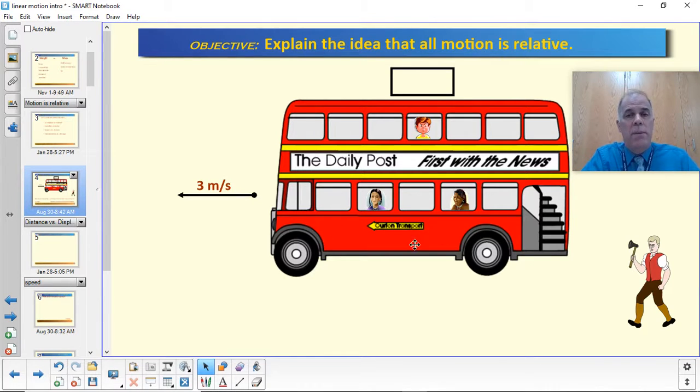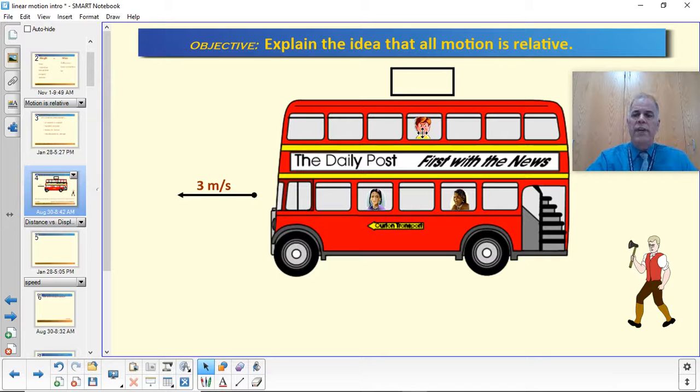Whereas when they're sitting in the bus, their frame of reference is the bus itself, and the seats are not moving. They're bolted to the floor, and the passengers are sitting in the seats, so they're not moving relative to the seats. So when this passenger looks at that passenger, she says, nope, she's not moving because she's just sitting there. The fact that they're rolling down the street is kind of irrelevant because they're just wondering how close together they're getting.